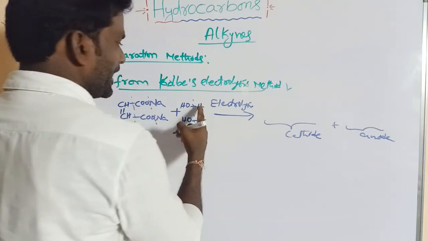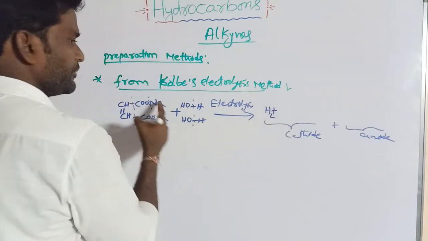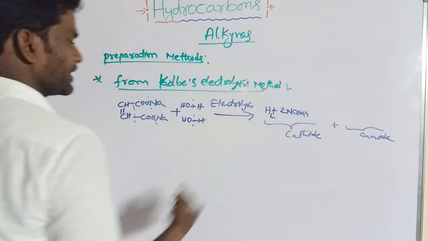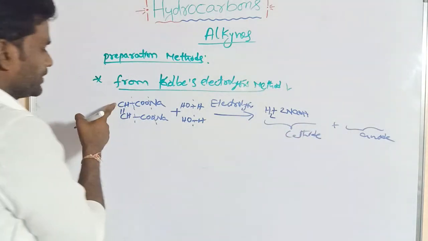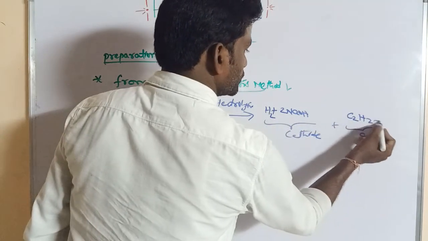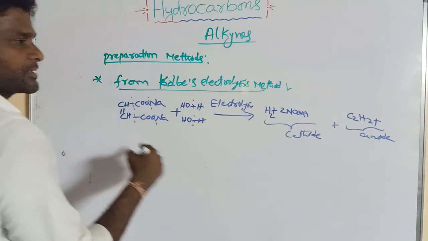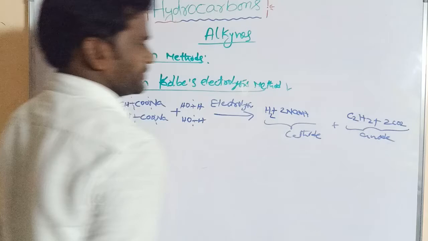At cathode, hydrogen and NaOH, 2 moles of NaOH is obtained at cathode. Now at anode, acetylene, C2H2, and carbon dioxide, 2 moles of carbon dioxide are produced at anode.